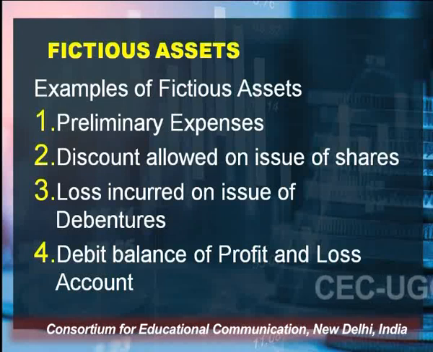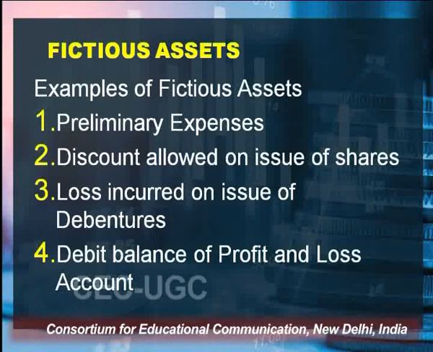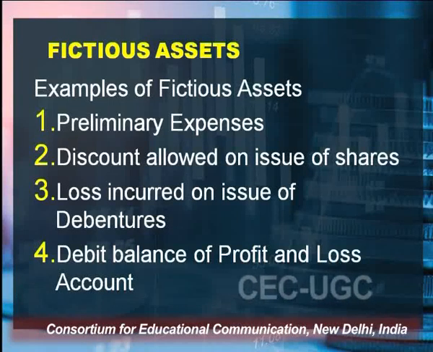Another example of a fictitious asset is discount allowed on issue of shares. What is discount allowed on issue of shares? Let's take one example here. The nominal value of a share is rupees 100 and you have issued the share for rupees 90. The discount which you have given, that is rupees 10, is discount allowed at the time of issuing shares. So the company has given rupees 10 as a discount and has issued 1 lakh shares.